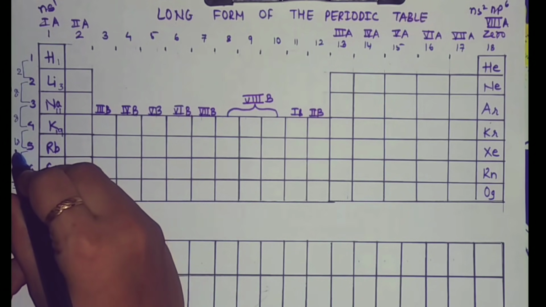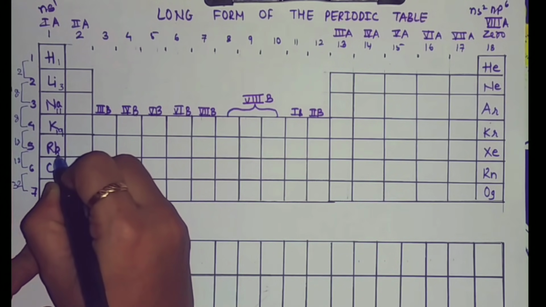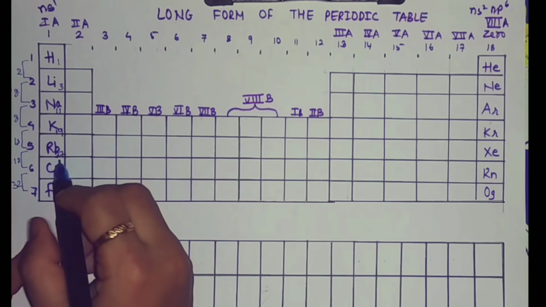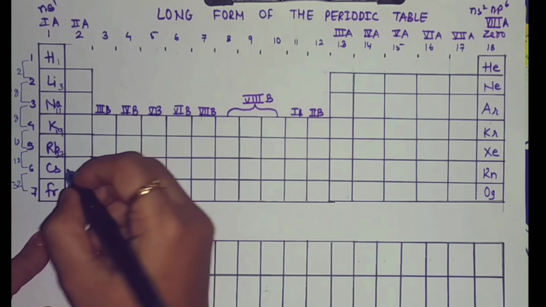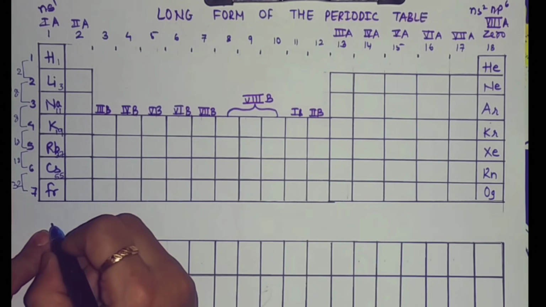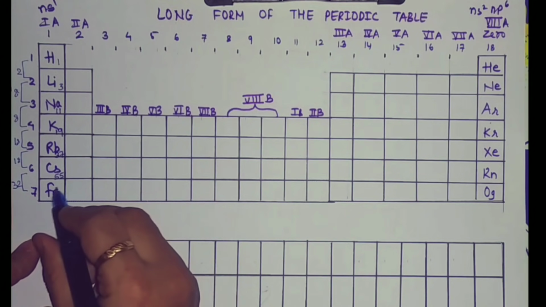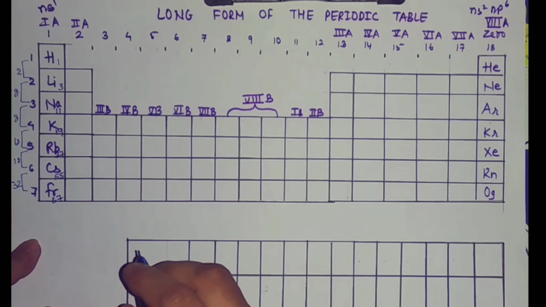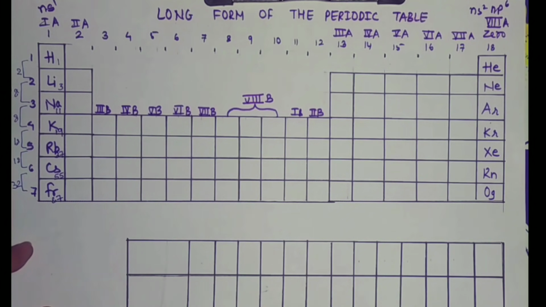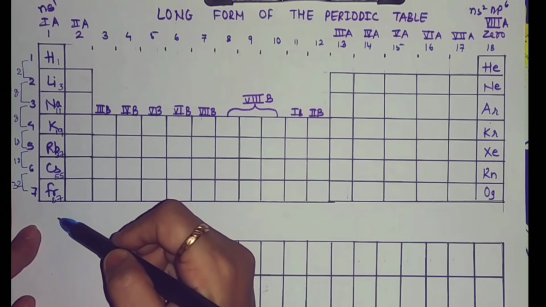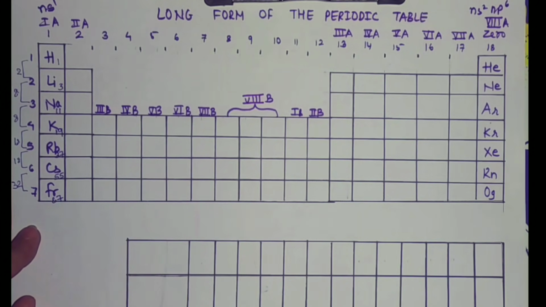19 plus 18, you get 37. That is atomic number of rubidium. 37 plus 18, you get 55. That is the atomic number of cesium. And 55 plus 32, which gives you 87. That is the atomic number of francium. So students, in this way, you can remember the atomic numbers.